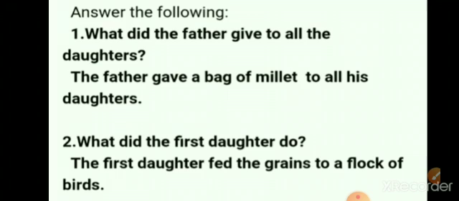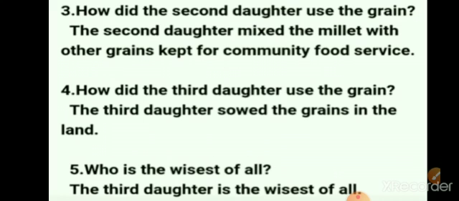Answer the following. First question. What did the father give to all the daughters? The father gave a bag of millet to all his daughters. Second question. What did the first daughter do? The first daughter fed the grains to a flock of birds. And then third question. How did the second daughter use the grain? The second daughter mixed the millet with other grains kept for community food service.